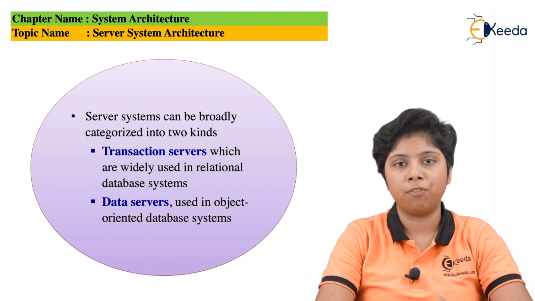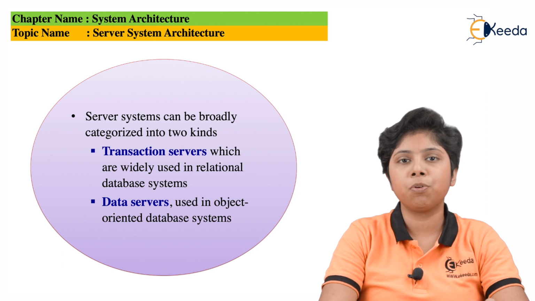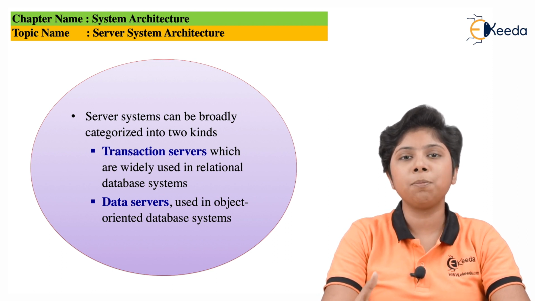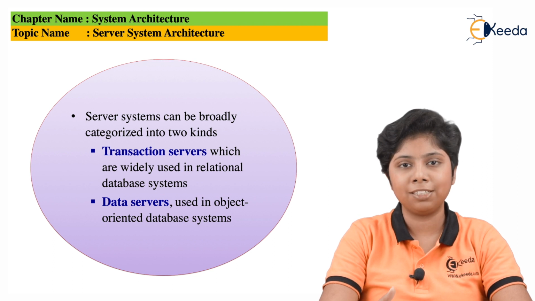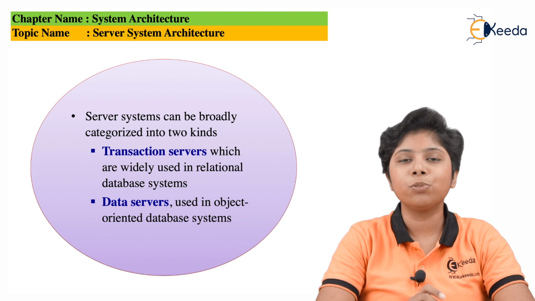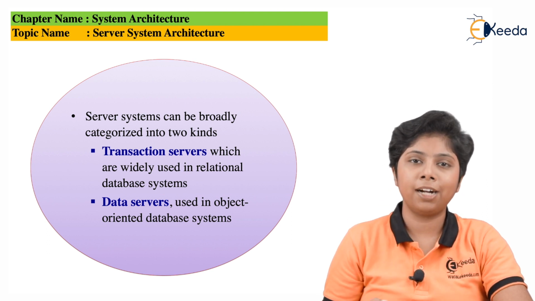For instance, the file system server provides access to the files, but data servers are much more capable than these file servers, because not only do they serve files, but they also serve each object like a tuple or any other item.